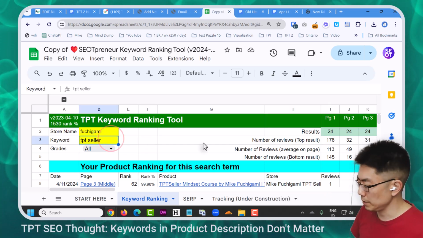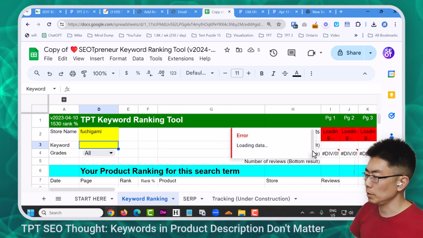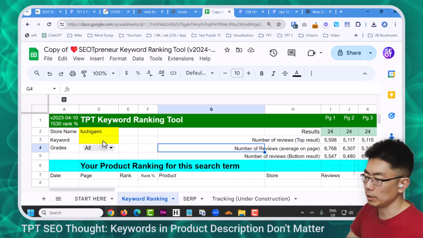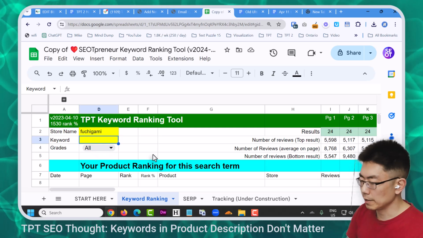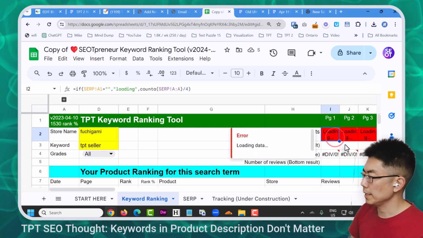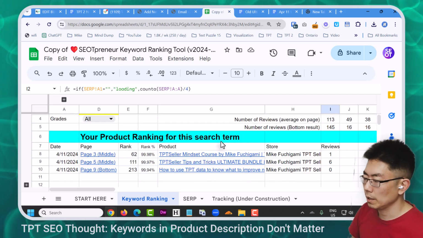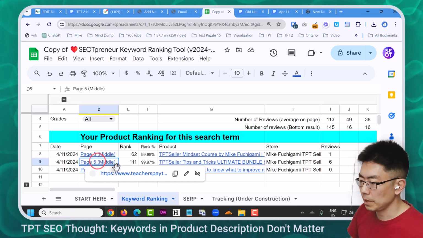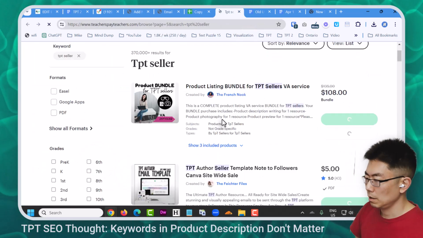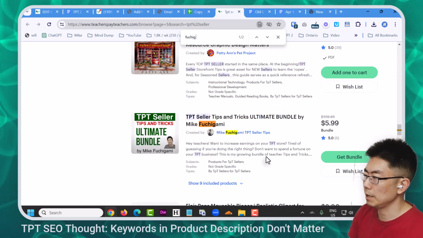So let's get rid of this search keyword. It goes red because it's loading. It's loading up the search page without any keywords. And now I'm going to type TPT seller. So it's loading again. It's in red and it's finished loading. And so, nope, it's still on the same page. Page 5 middle. If I go Control F, Fujigami.